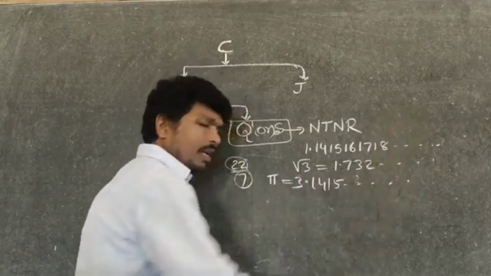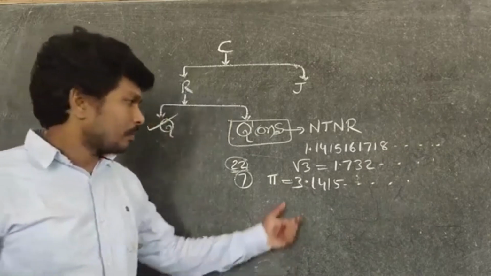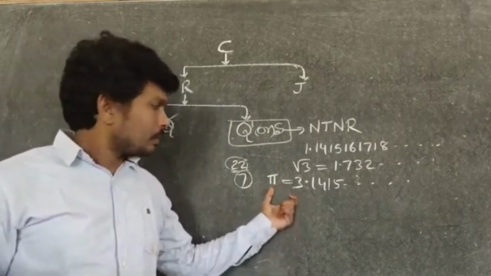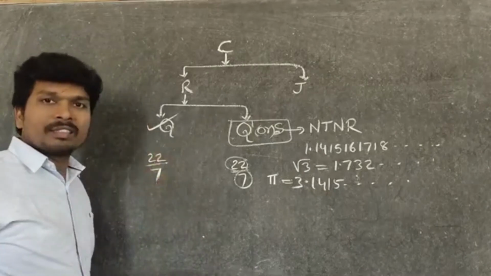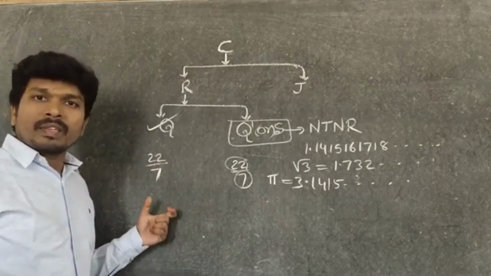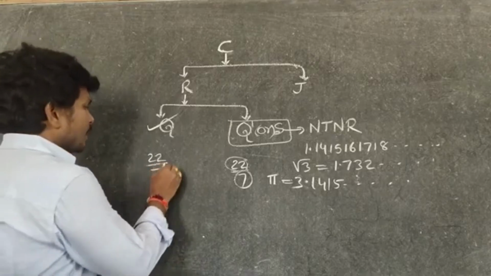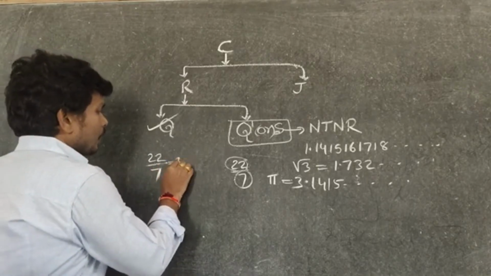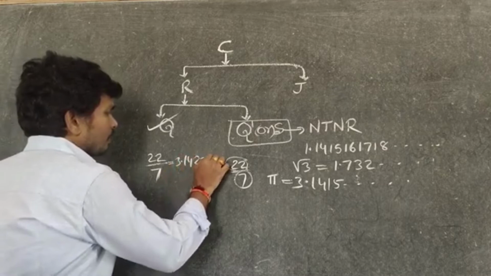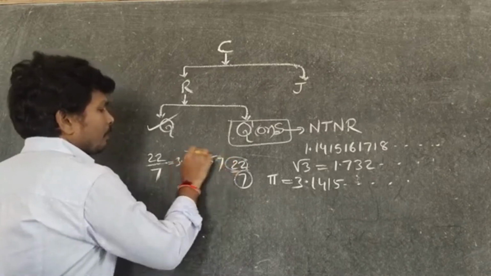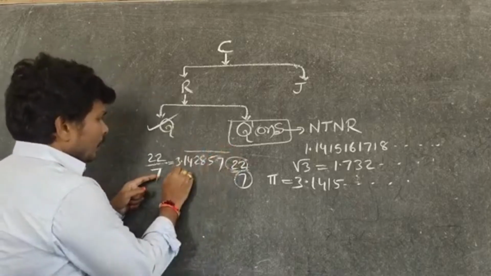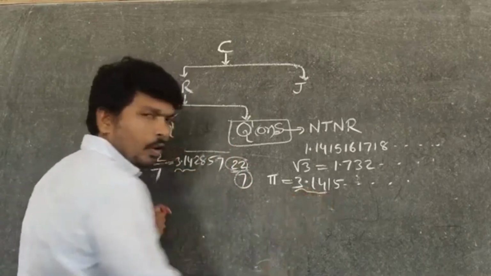3.1415, something and so on like that you are getting. That is the pi value. And the 22 by 7 value you have. In the previous class we discussed that 22 by 7 is equal to 3.142857 bar. Now you observe: 3.14, 3.14, okay.